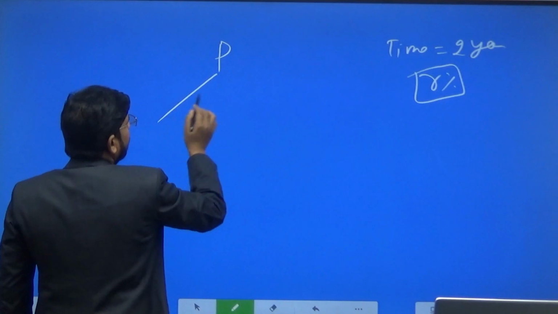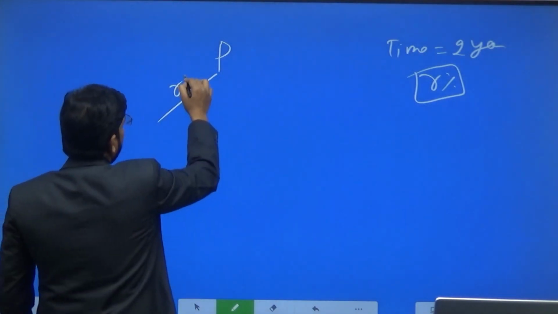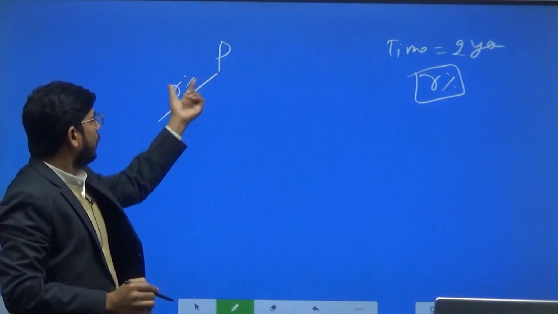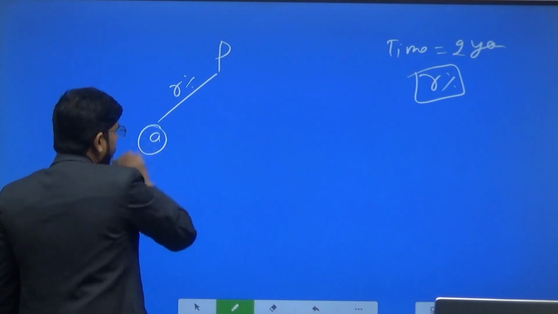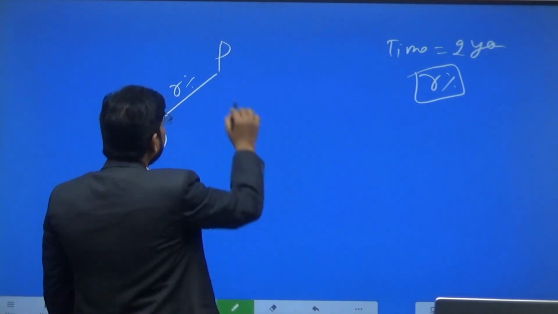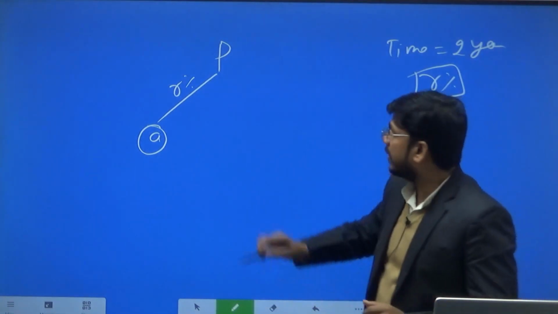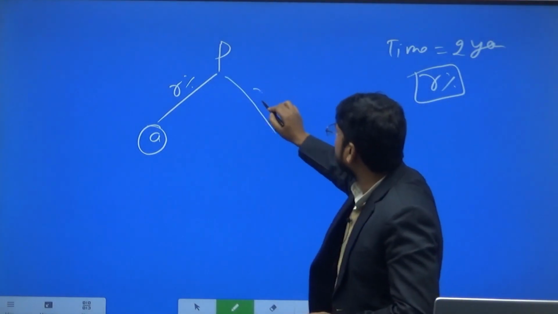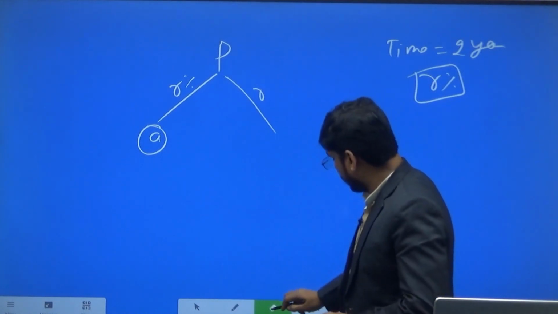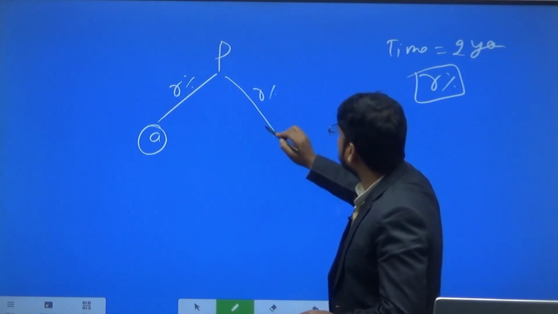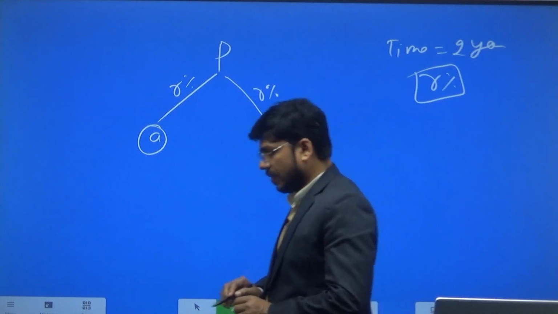So we have to give interest for the first year on principal amount, that is R% of P, which becomes, suppose, a different value A. And for the second year, R% of P will also become A rupees.